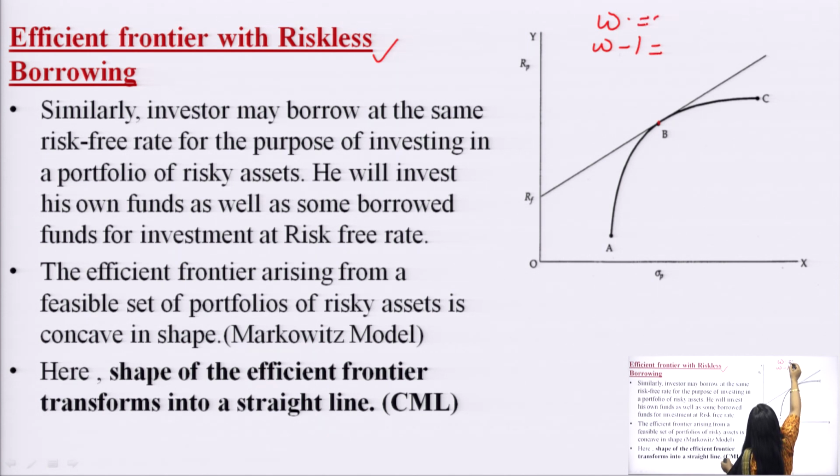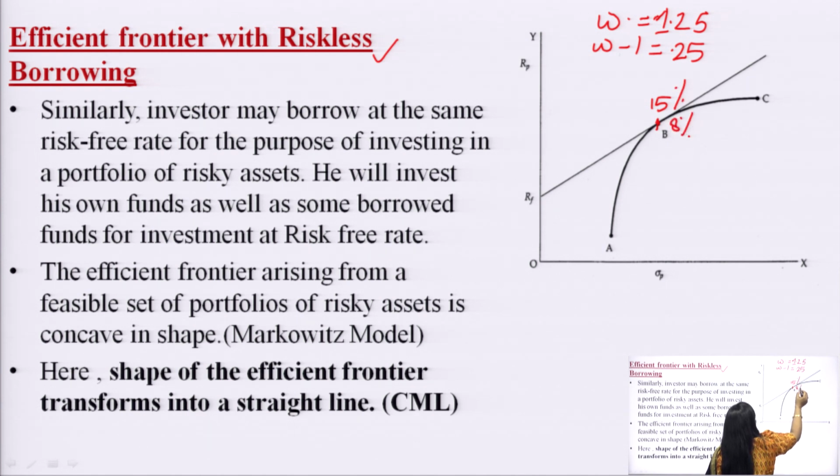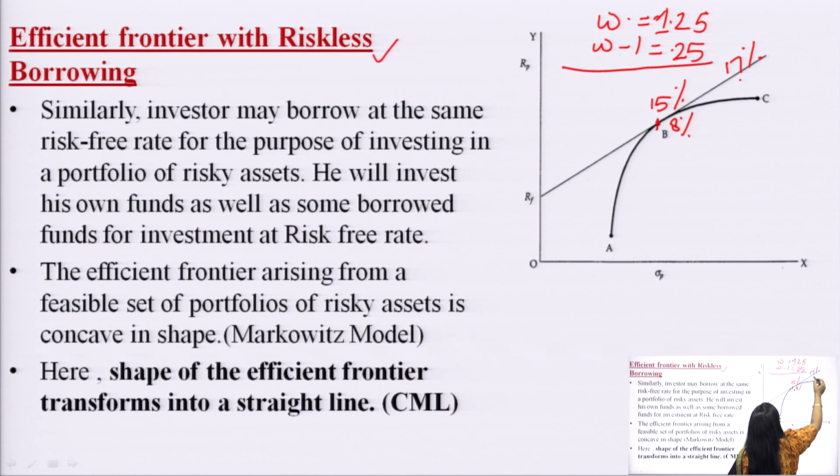So, if he is investing a total of 1.25 proportion in the risky security, and 0.25 he has borrowed from the market. Earlier it had 15% return and 8% riskiness, but when he does so, his portfolio would give him 17% return and his riskiness would be 10%. So, this line would have portfolios which have more return and more riskiness.